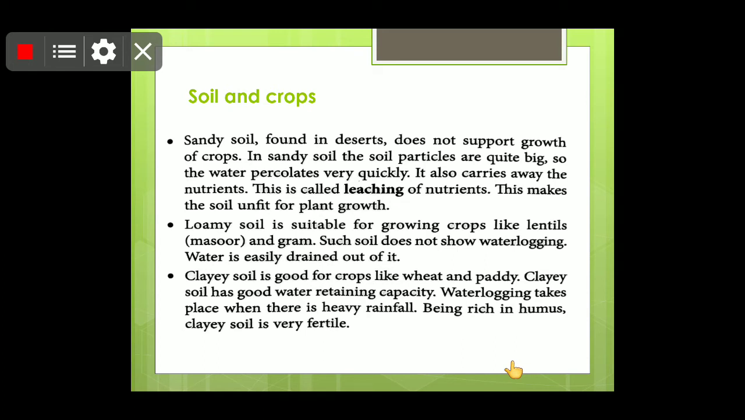So if you add some fertilizers or manures to it, children, groundnuts, millets, rice, potato you can grow in this. So children, depending on the geographical location, the type of soil varies in color and texture. When you take it in your hand, whether its particles are coarse or fine, children, that is texture and contents. Different types of soils are found in different parts of our country.